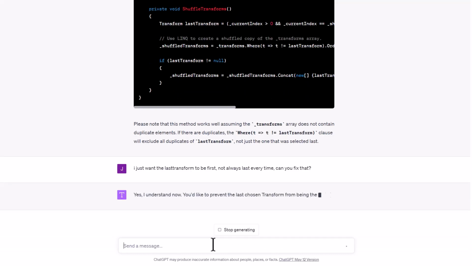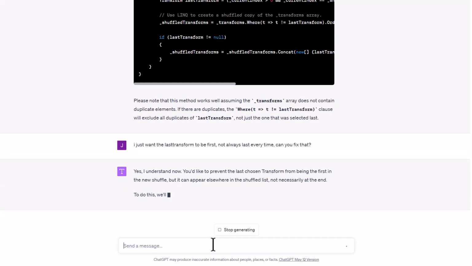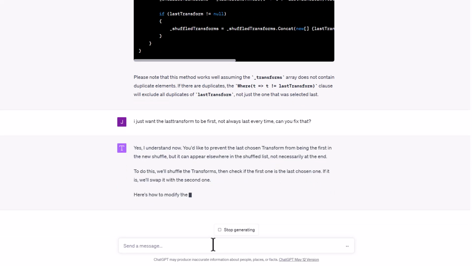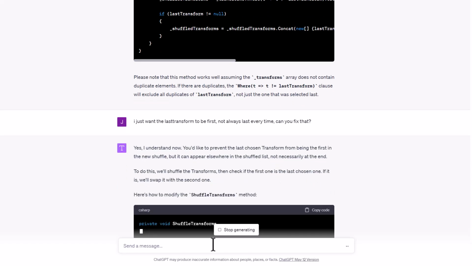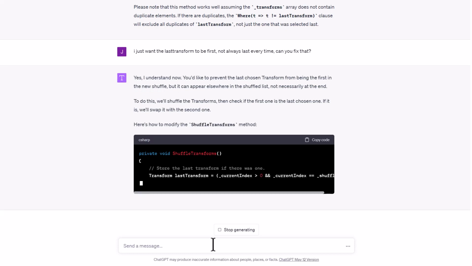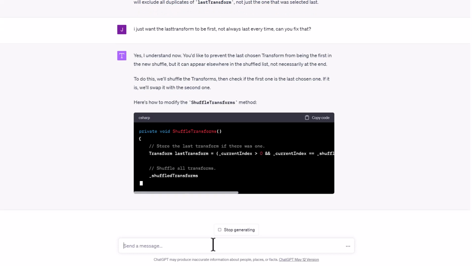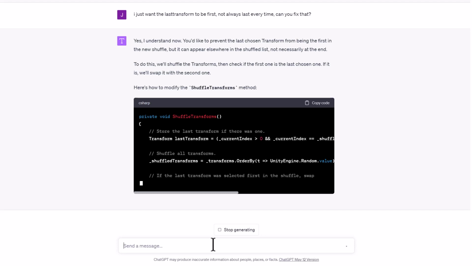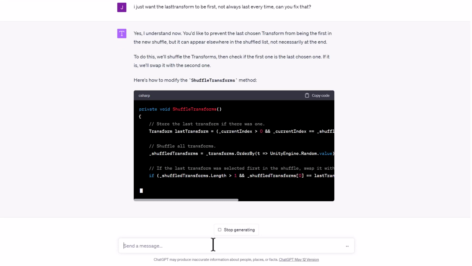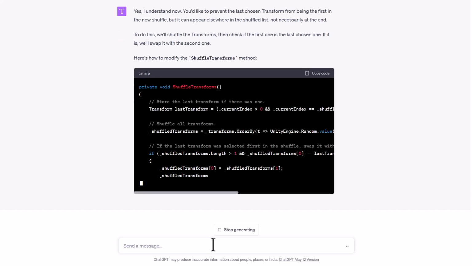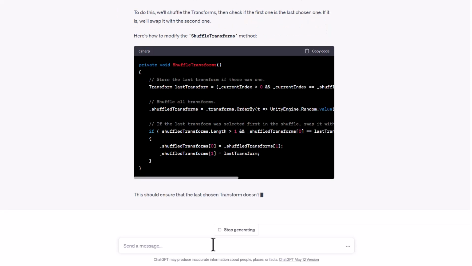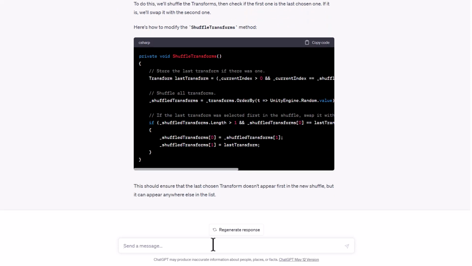Again, sometimes it gets a little bit slower writing code with ChatGPT, but I think that if you're not sure how to write these things, you're not sure how to solve the problem, having these conversations with it and writing the code back and forth is going to make a huge difference and make it so that you can actually get things done that you weren't able to do or kind of got stuck on before. So here's our shuffle transforms that's now caching the last transform. And here it's saying, hey, if it got shoved in index 0, the first spot, then move it up one.